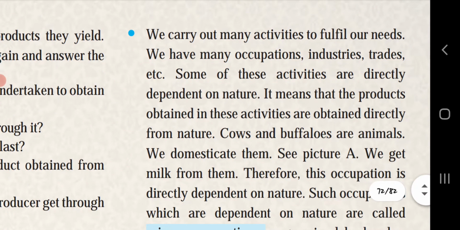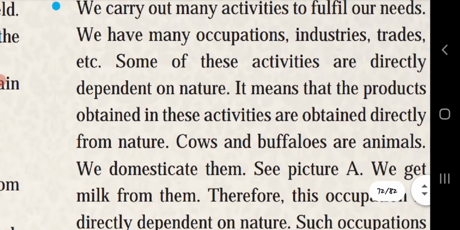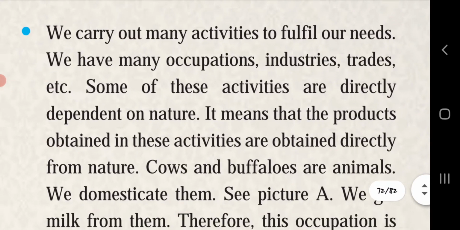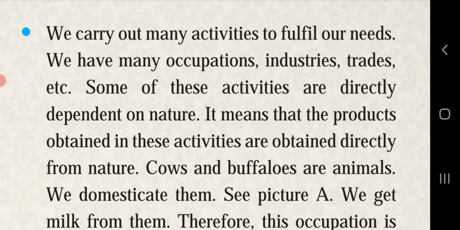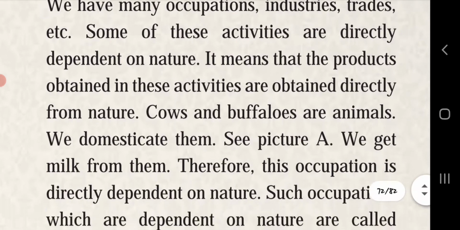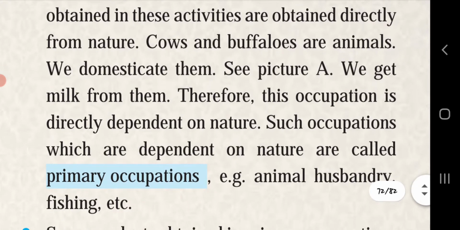We carry out many activities to fulfill our needs. We have many occupations, industries, trades, etc. Some of these activities are directly dependent on nature. It means that the products obtained in these activities are obtained directly from nature. Cows and buffaloes are animals. We domesticate them. See picture A. We get milk from them. Therefore, this occupation is directly dependent on nature. Such occupations which are dependent on nature are called primary occupations. Example,